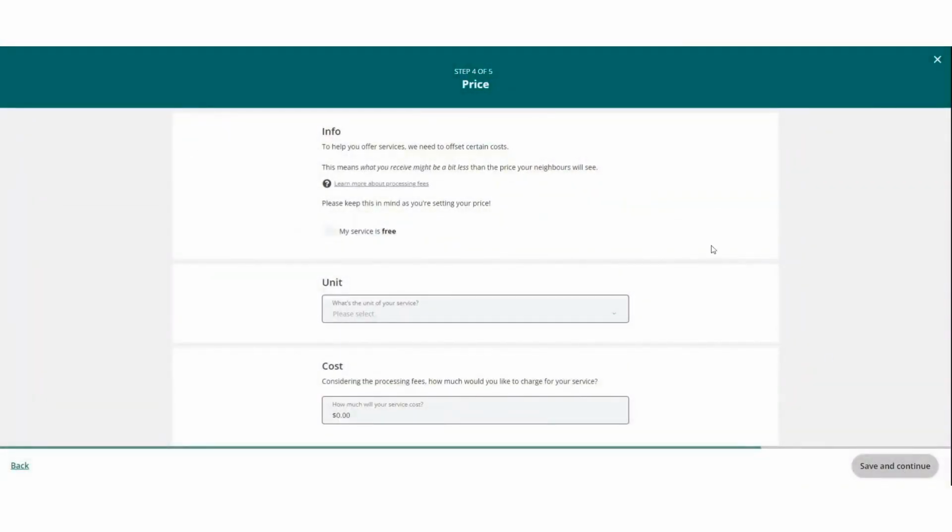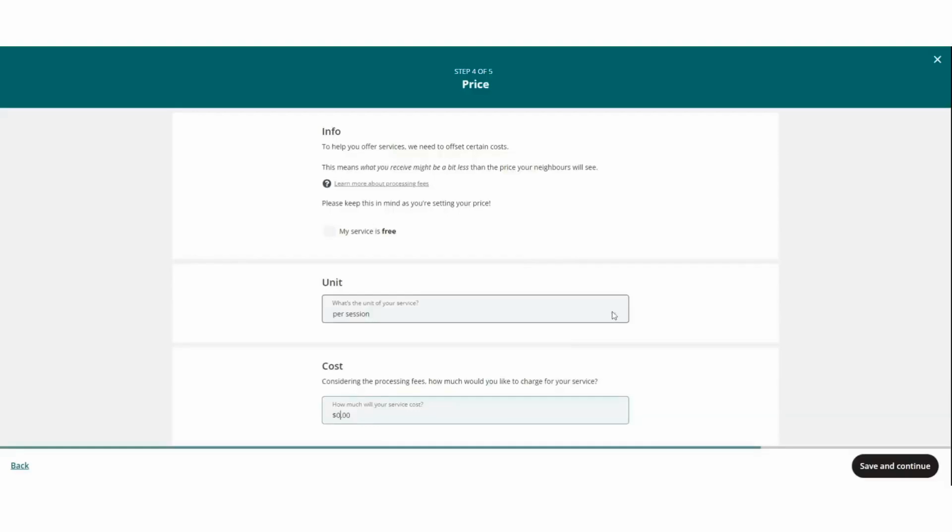The last piece is to price my service. I'm going to say that this service is free, but if you wanted to have a price on your service, you would select the unit. So I could either select hour or session. I think I would select session, and then how much it costs per session.